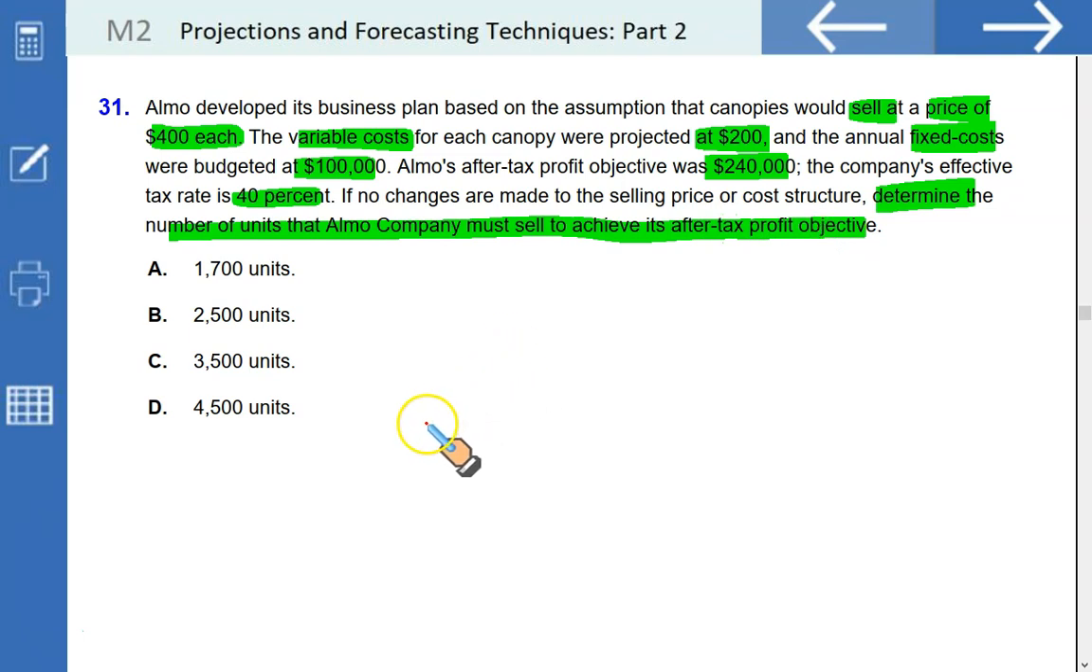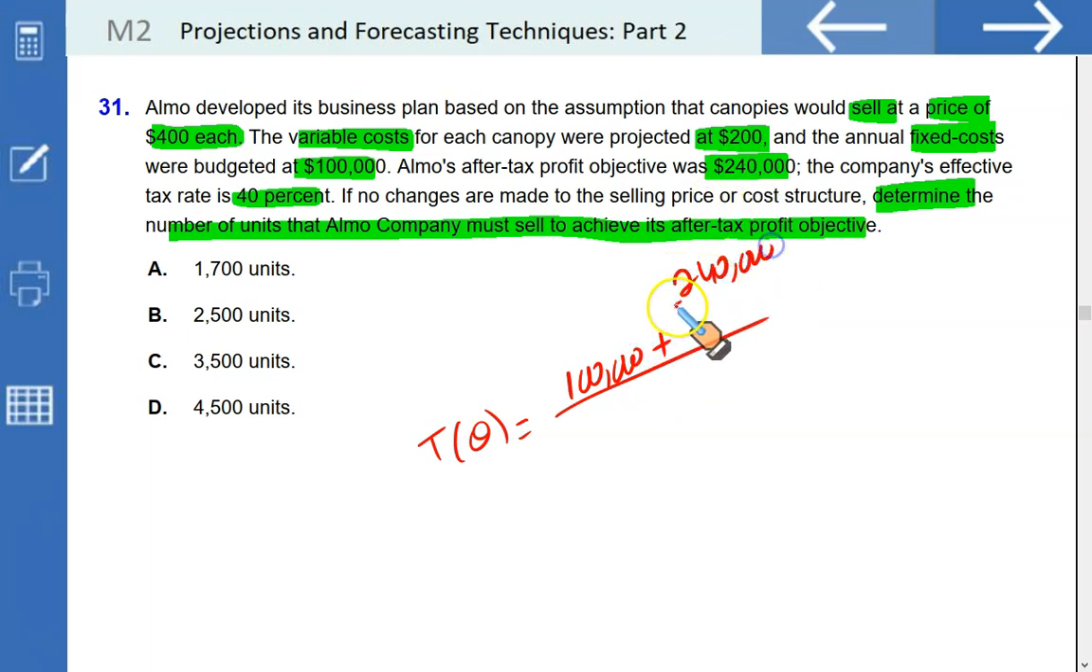Pretty much the same as what we have done earlier. Target quantity is equal to the fixed cost that we should cover, which is $100,000, plus the after-tax profit of $240,000, which must be grossed up by dividing it by 1 minus tax rate, which in this case is 40%, and then divide the numerator by the unit contribution margin, which is 400 less 200, just $200.